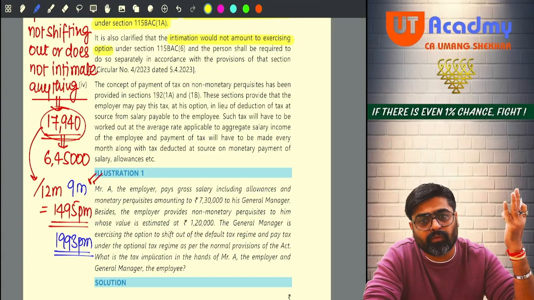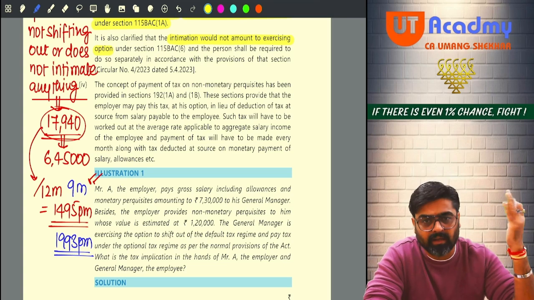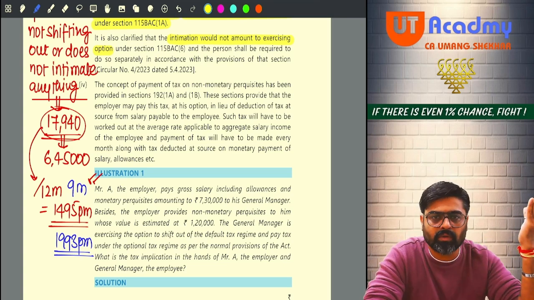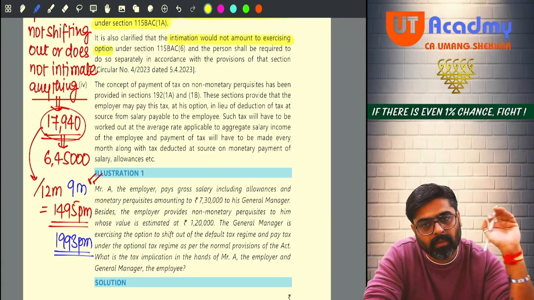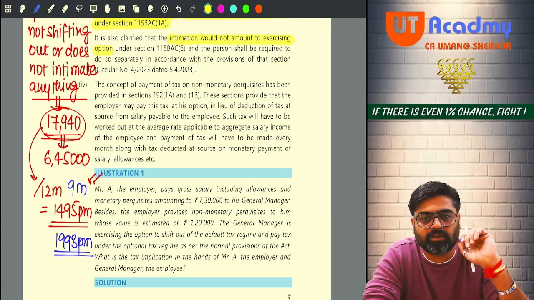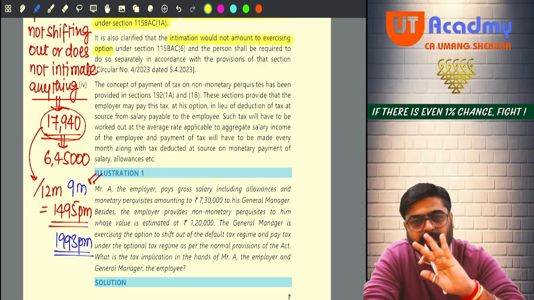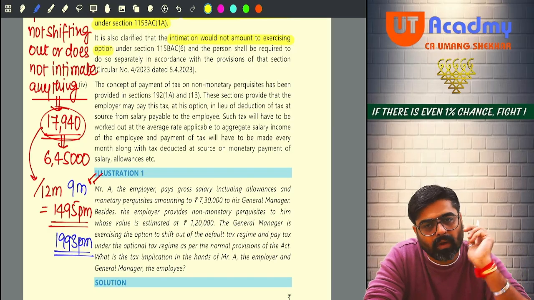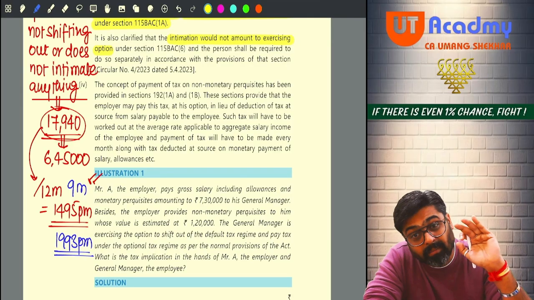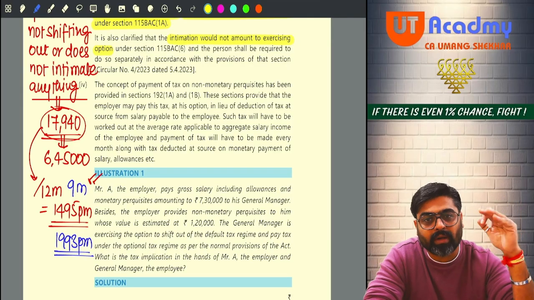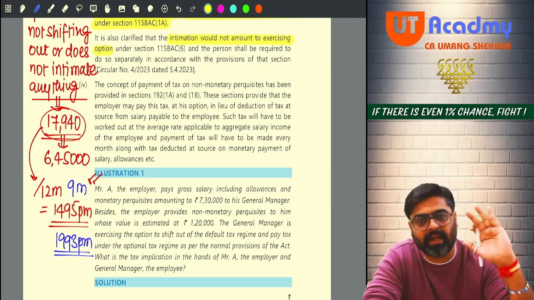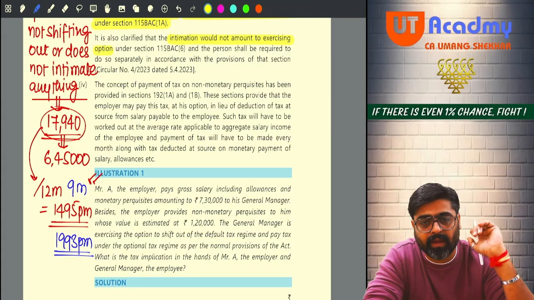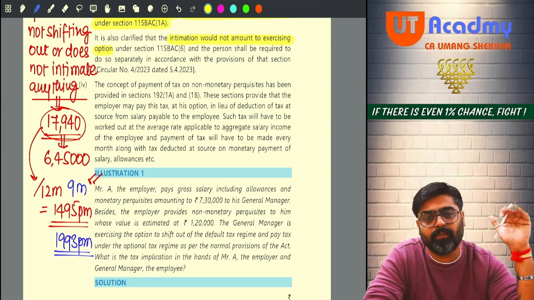No, at the time of filing your return in the assessment year, you can shift out also. If right now your employer was deducting TDS as per 115 BAC, because you intimated him that you are not going to shift out, or you did not intimate, so he deducted your TDS as per 115 BAC rates. But in the assessment year, when you calculated your total income, when you calculated your tax as per both the regimes, normal regime and 115 BAC, you actually came to know that as per normal tax regime, your tax rate is less.